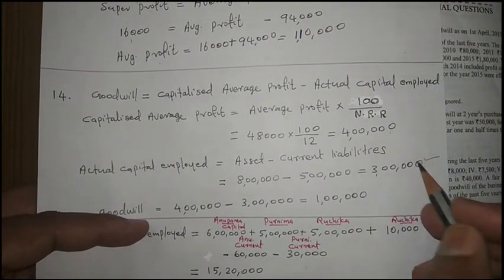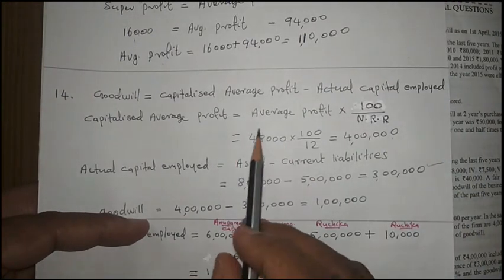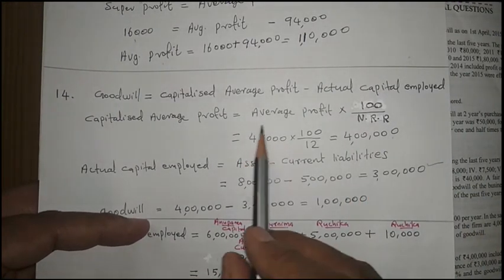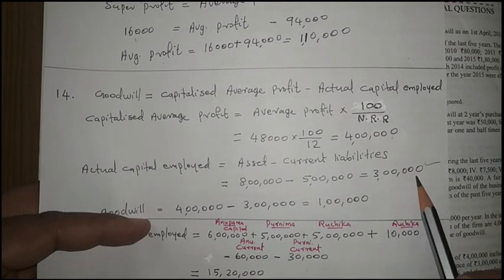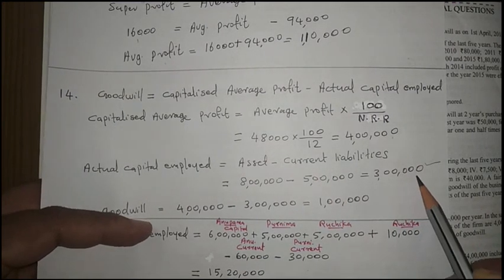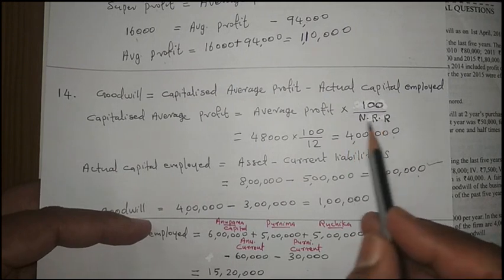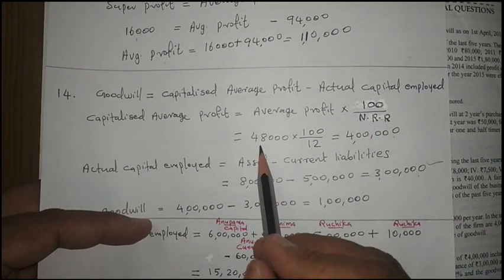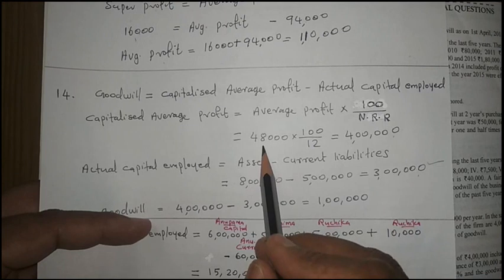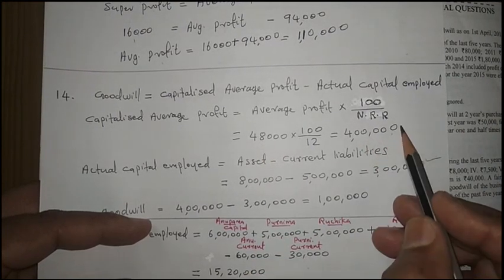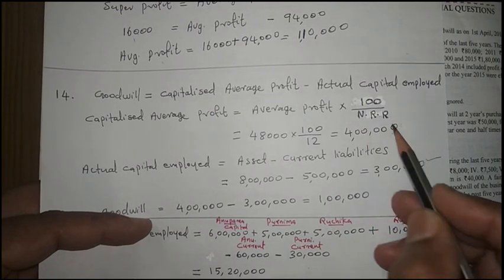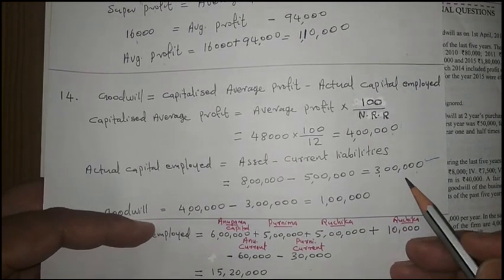Our profit is 48,000. So we are getting 48,000 rupees of profit by using 3 lakh as capital. But other business concerns are using 4 lakh rupees capital to get 48,000 rupees of profit. So we are comparing that our capital is less compared to other business firms, and this difference we are taking as the goodwill.